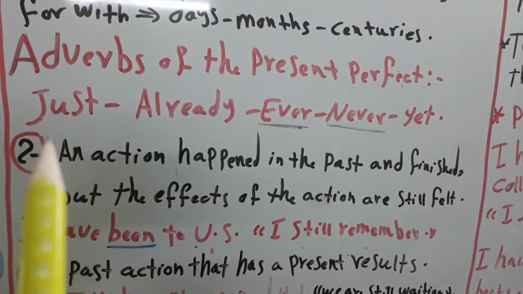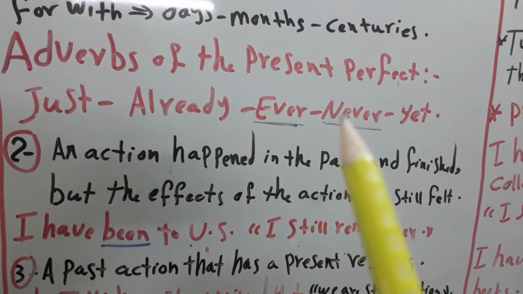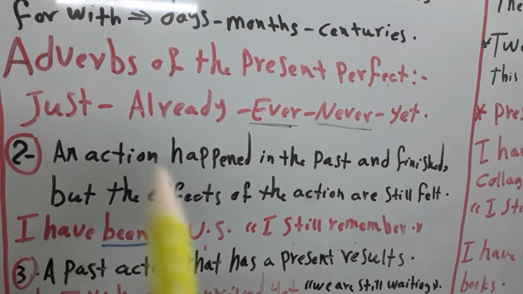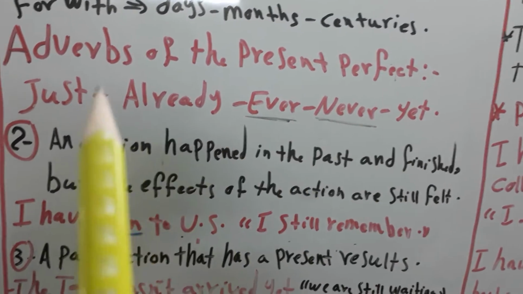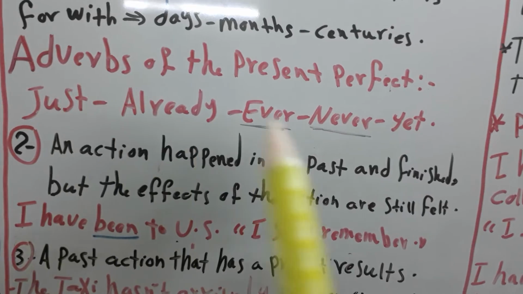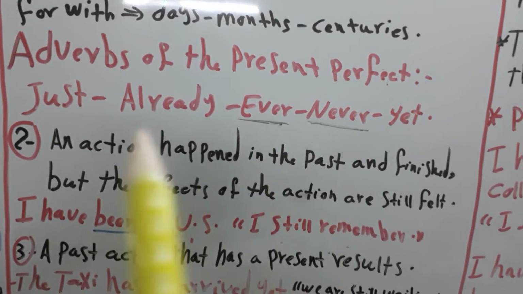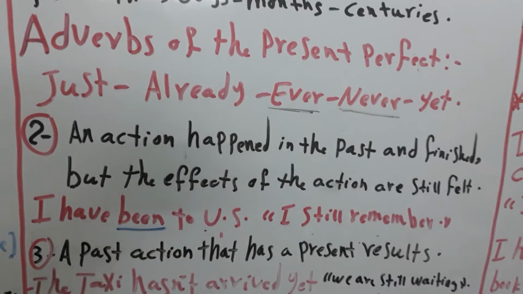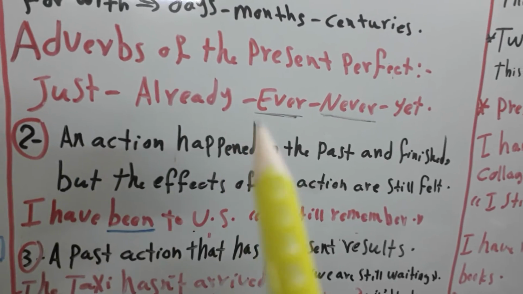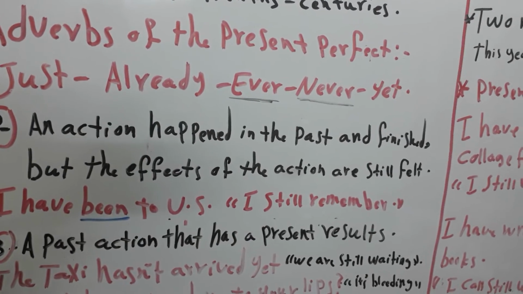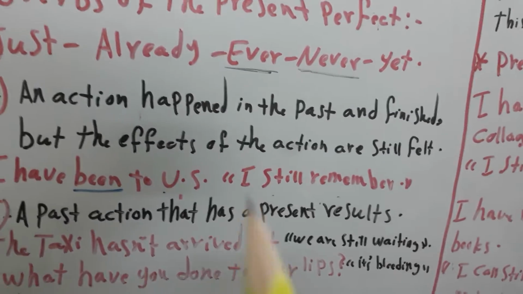We can use just, already, ever, never, yet. All these are the adverbs of the present perfect, and we can use them after have or has, and some of them at the end of the sentence.